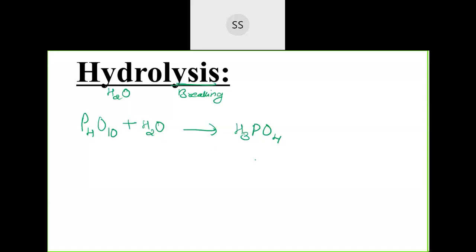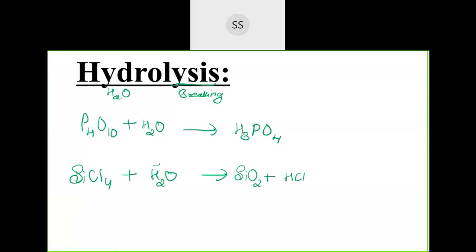Bonds are broken down. Another example, SiCl4, silicon tetrachloride, when made to react with water, also breaks down. Silicon will combine with oxygen, so it gives SiO2 plus HCl. This hydrogen goes out with Cl and silicon combines with the oxygen, because here hydrogen is more electropositive.